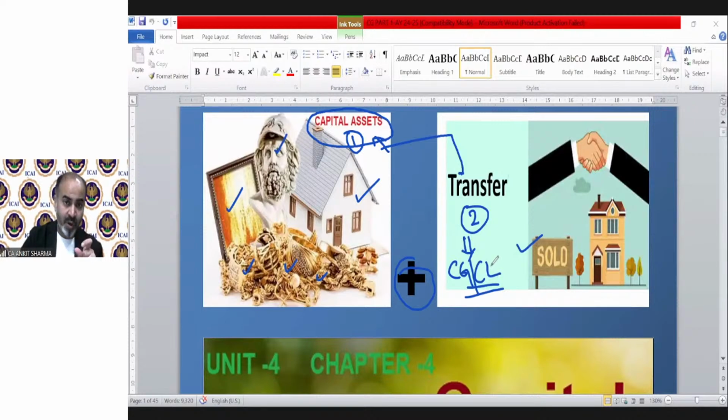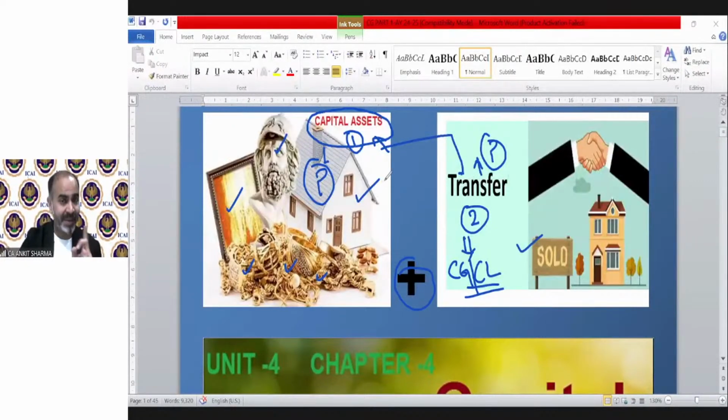So we have to understand the meaning of capital asset in detail, and the definition of transfer. After understanding the provision of capital asset and transfer, we will move on to the numerical treatment of this capital gain chapter. But before that, we have to understand first the meaning of a capital asset and transfer, because